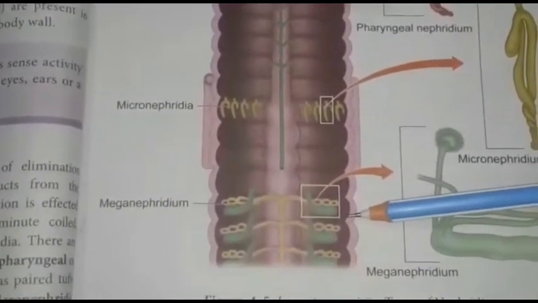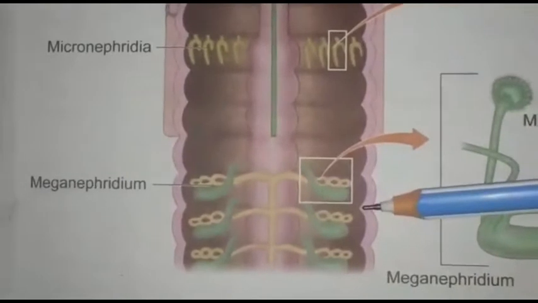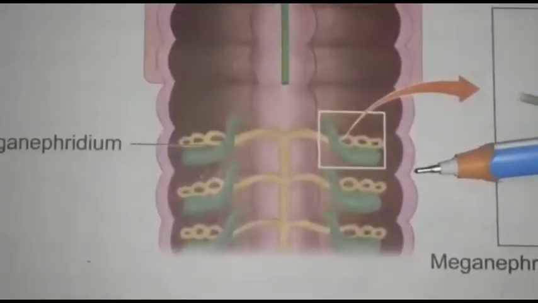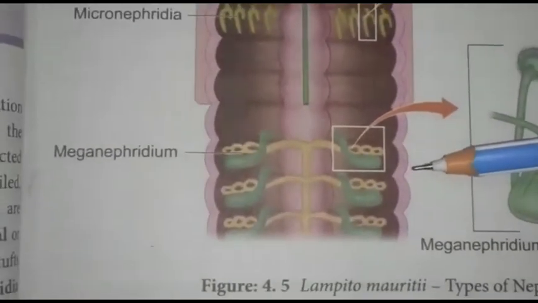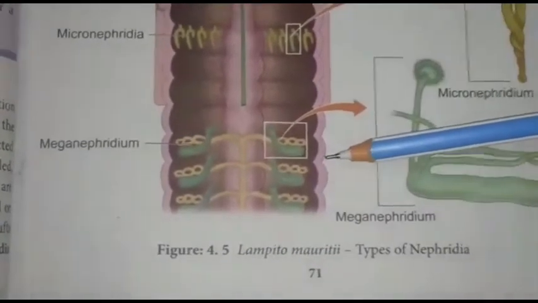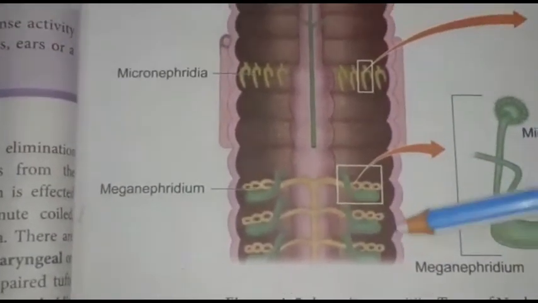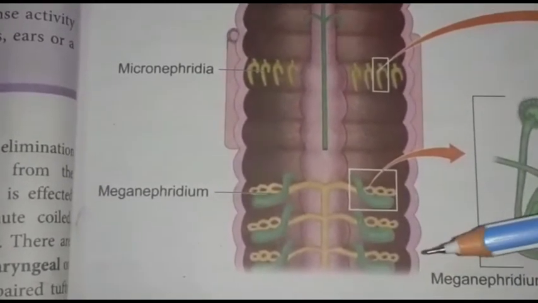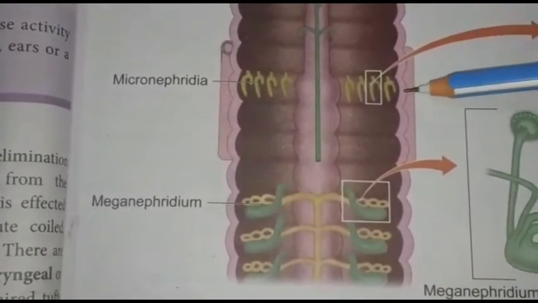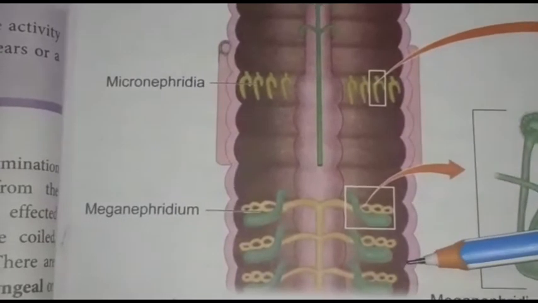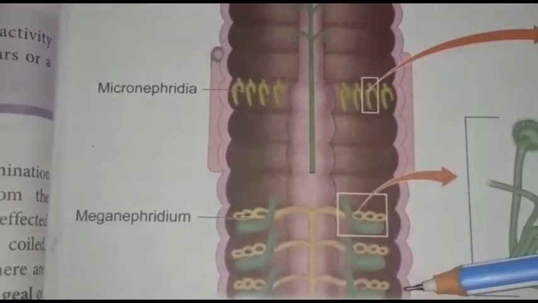Since these nephridia are present in between the septal region, they are called septal nephridia. All these nephridia, the pharyngeal nephridia, the micronephridia or the meganephridia, are paired nephridia.